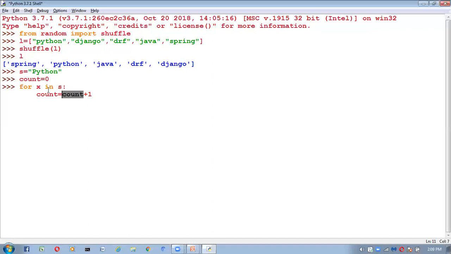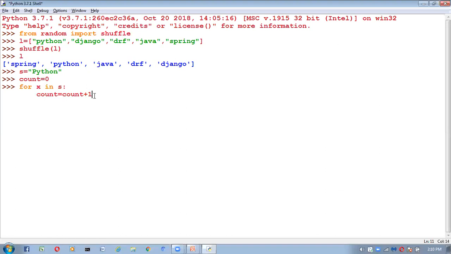Second time the control came inside this for loop. Already count value is 1, plus 1 is 2, count value will become 2. Third time came, count value is 2, 2 plus 1 is 3. Fourth time came, count value is 3, 3 plus 1 is 4. Fifth time came, count value is 4 plus 1. Like this every time the value will be incremented. How many times will this loop be iterated? Here how many characters are there? Total number of characters inside the string, those many times this loop will be iterated. So automatically the count value will be incremented.